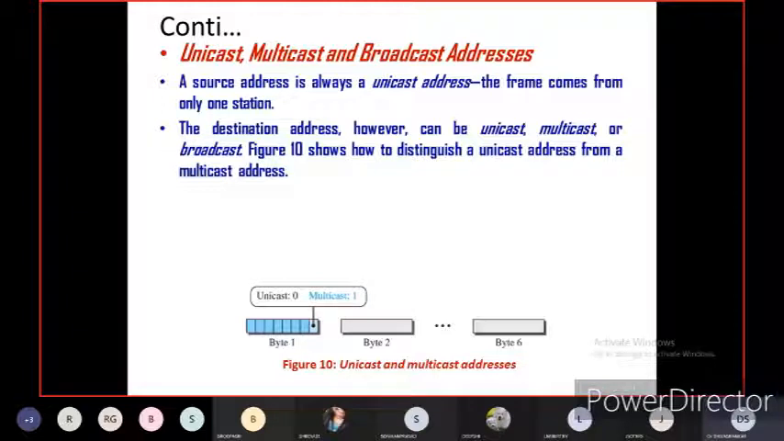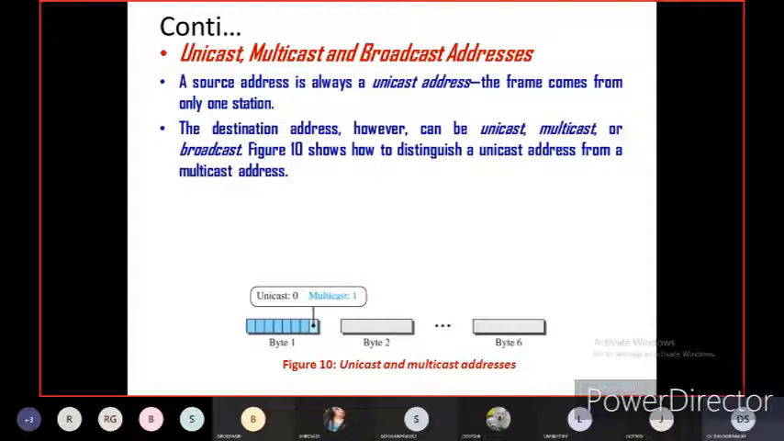So unicast is always 0, multicast is always 1. We are seeing byte 1, byte 2 up to byte 6. The address is always 6 bytes, as we saw in the example. You should know that the source address is always unicast, coming from only one station. Let me give you one example.